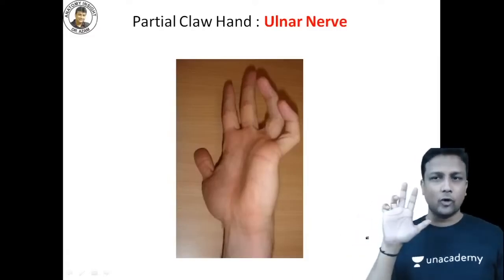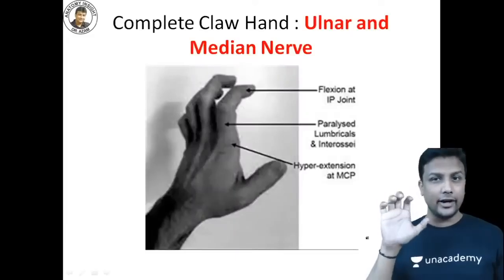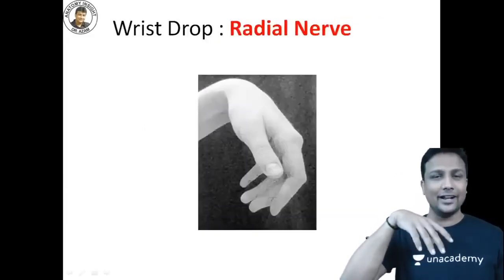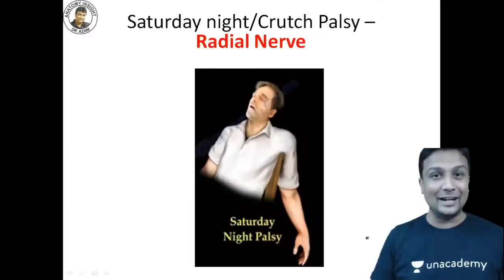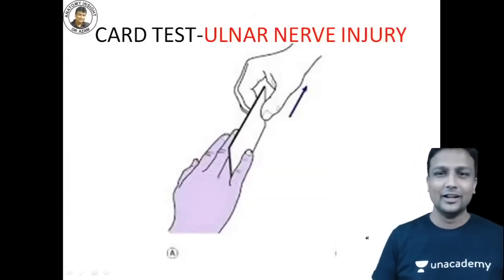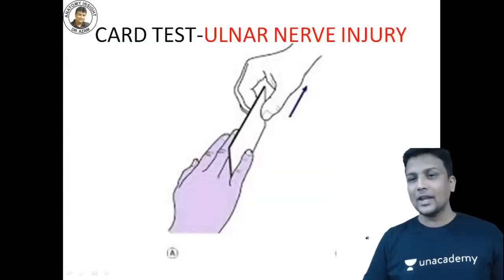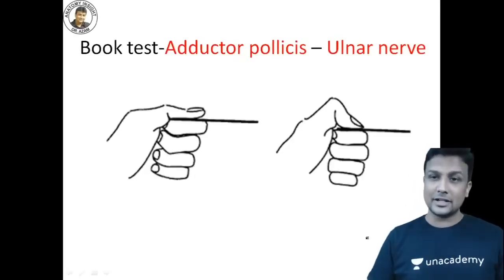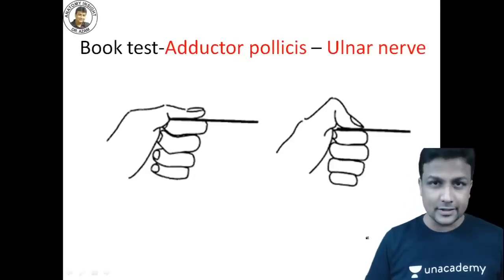Partial claw hand. What is the nerve involved? Ulnar nerve. Complete claw hand, ulnar and median nerve is involved. And then the wrist drop, radial nerve. And your favorite one, Saturday night palsy. Again, radial nerve is involved there. And the card test is done for ulnar nerve, and the book test is again done for which nerve, sir? Ulnar nerve. To check which muscle? Adductor pollicis.